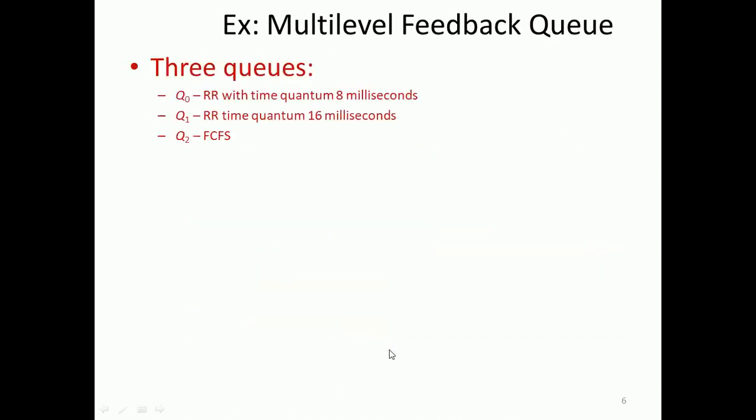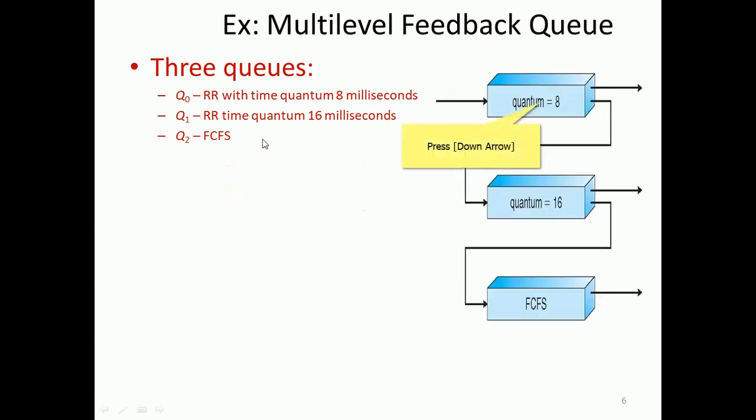One such example you can see. There are three queues: Q0, Q1, Q2. Q0 follows round robin with a time quantum of 8 milliseconds. Q1 will also be round robin but with a different quantum, 16 milliseconds. Q2 will follow first come first serve, right? So we will see that.